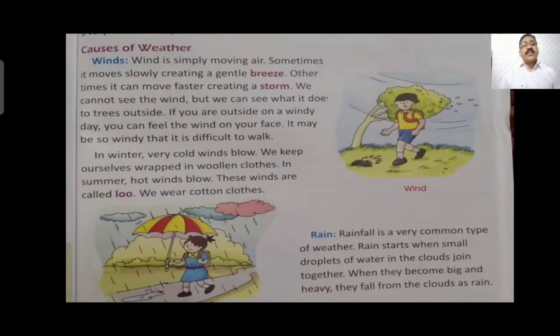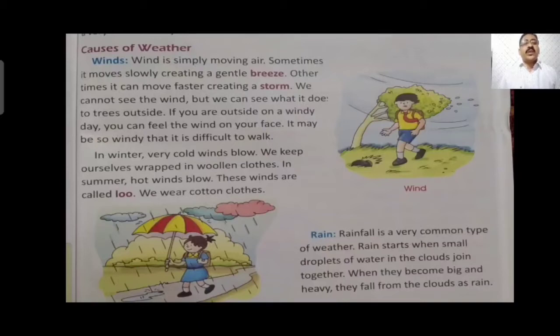But that light breeze, when it becomes faster, moves with great speed, that is called storm. We have experienced many storms, and generally in the summer season, low pressure storms create great destruction everywhere. Plants get uprooted. You can see the picture here. The boy is walking behind the tree, totally bent, so big a tree, due to this hard wind blowing, that is called storm.